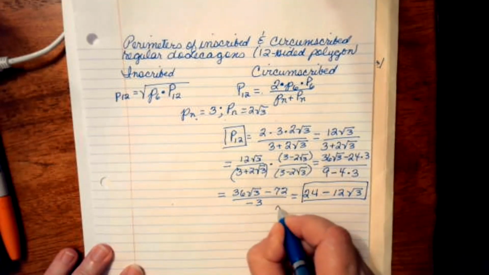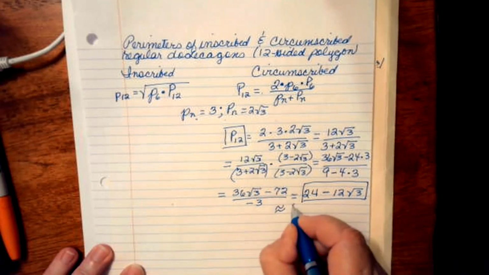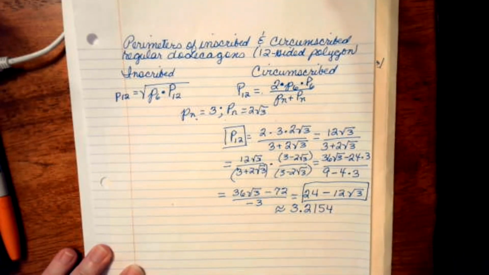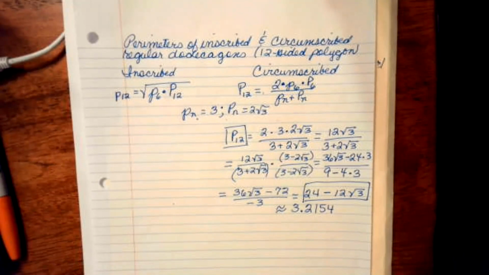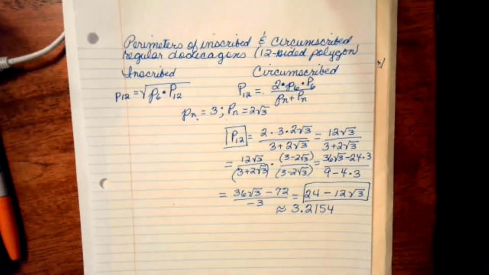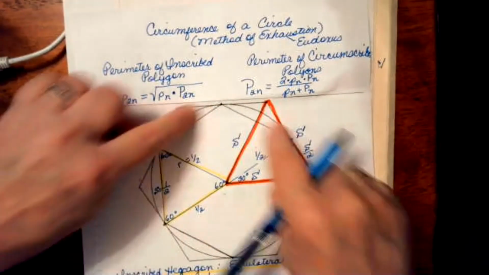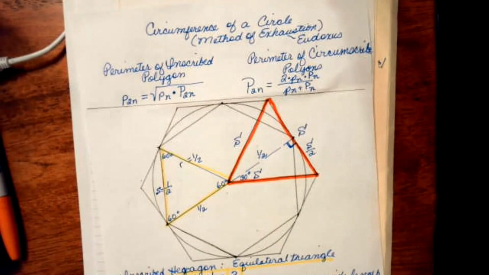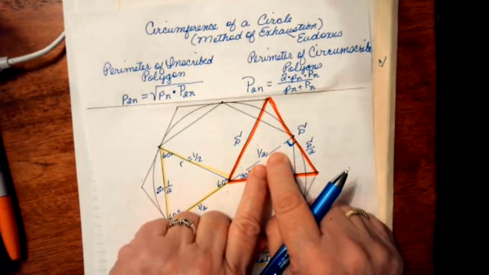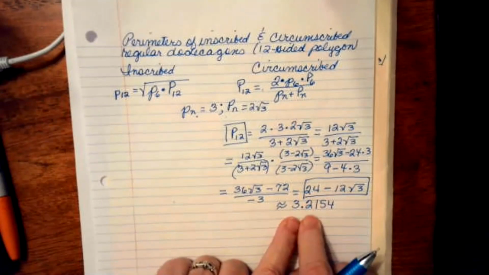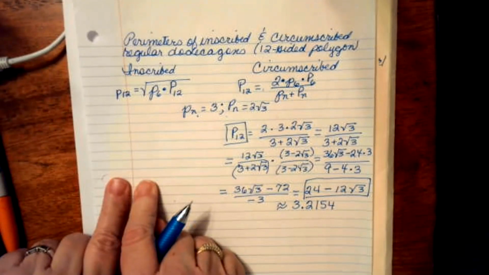And that is approximately equal to 3.2154. A little bit closer to what we know as pi. And the reason we're choosing 1/2 is because we know that the circumference of this circle is 2 pi r. And if r is 1/2, 2 times 1/2 is 1. So the circumference of this circle should be pi. Okay? So pi is close to 3.214. It's a little bit too big. I bet this one's going to be a little bit too little.